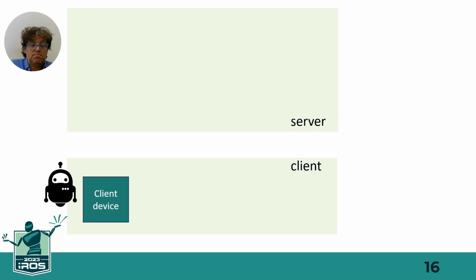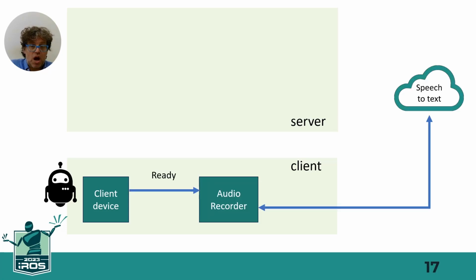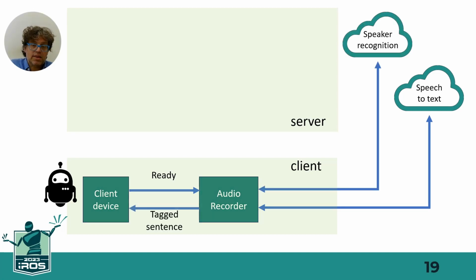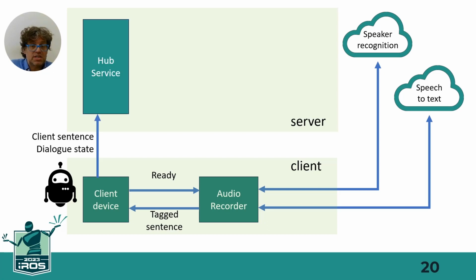The architecture is based on a client, the robot, and a cloud server. The client starts recording audio from people and it sends it to the services for speech-to-text translation and speaker recognition. A text sentence tagged with the corresponding speaker is returned, which is then sent to the server.